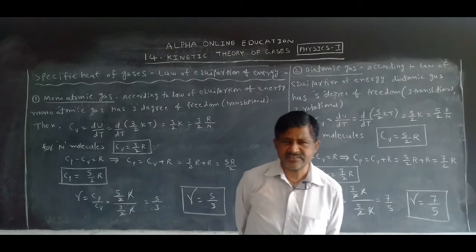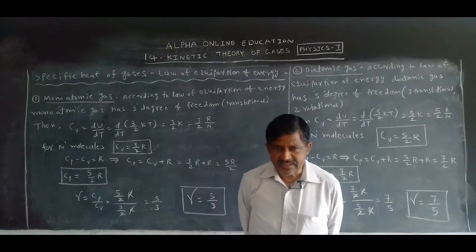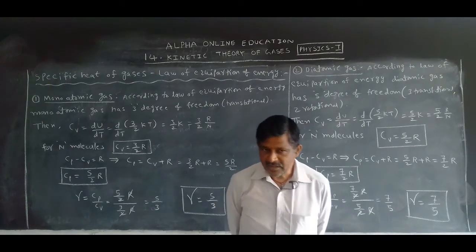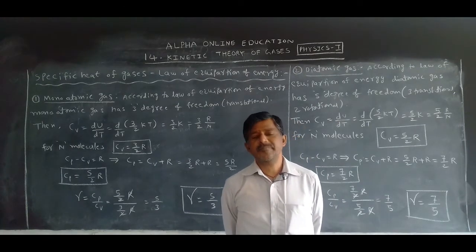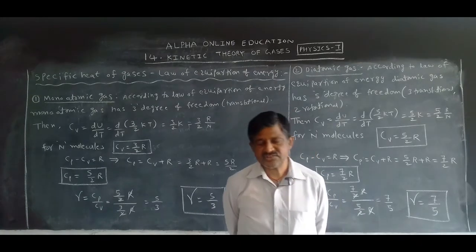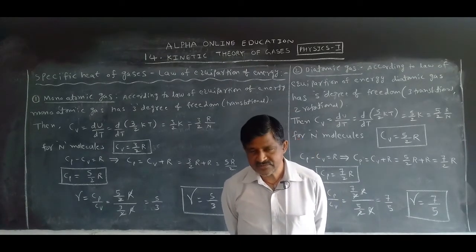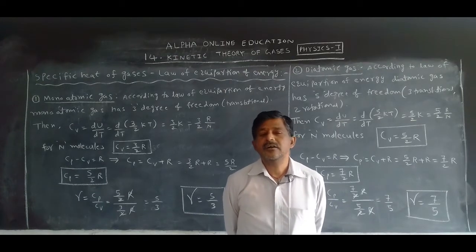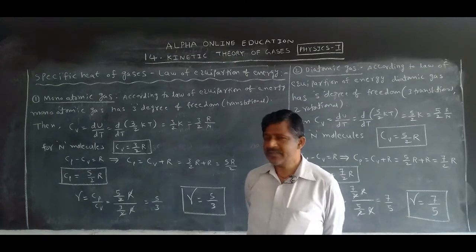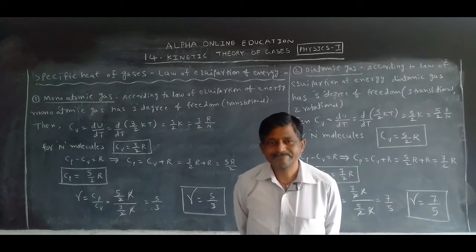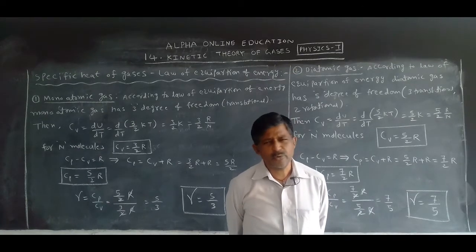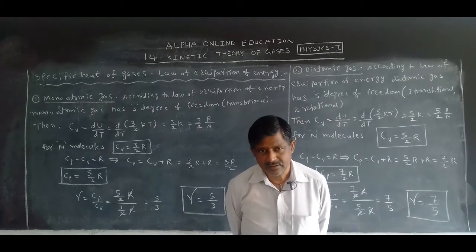Different gases means, as per the kinetic theory, monoatomic gas, diatomic gas and polyatomic gas. Let us take monoatomic gas just like helium, diatomic gas just like hydrogen, and polyatomic gas, nitrogen, ammonia, a number of gases are there.